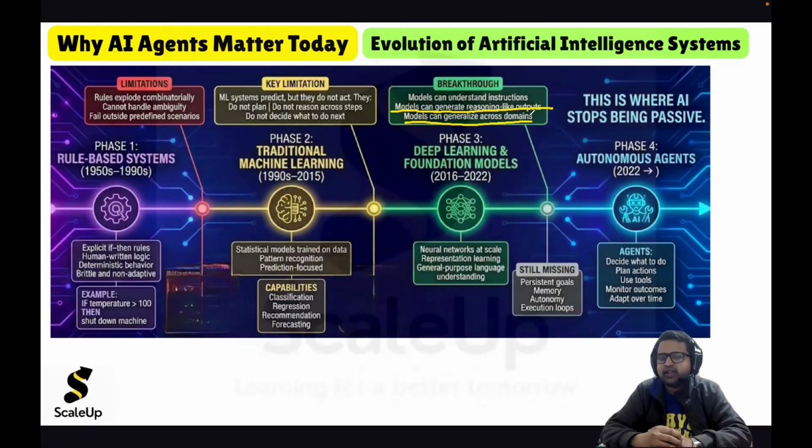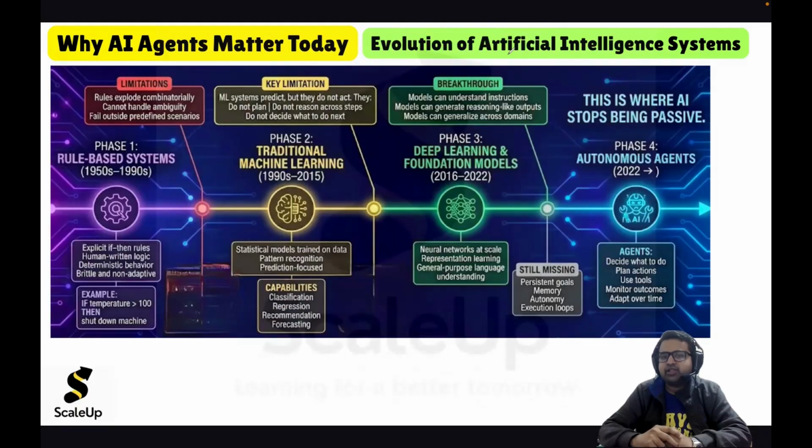They can generalize across domains. It means they have multiple capabilities. It is not like they can perform only one action; they can perform a different set of actions. So that's the breakthrough. Deep learning and foundation models can understand instructions, they can generate reasoning-like outputs, and they can generalize across domains.